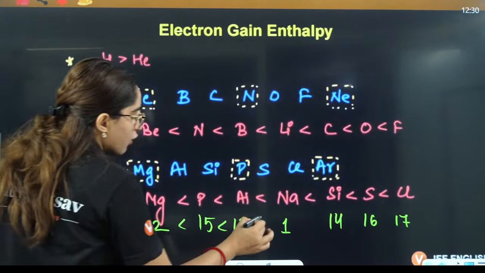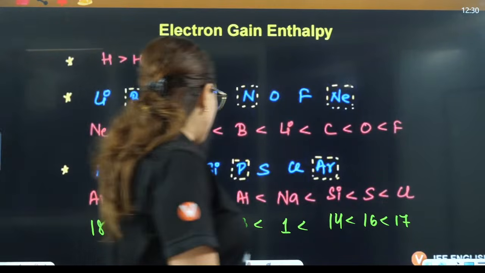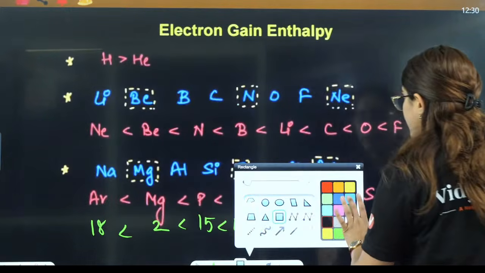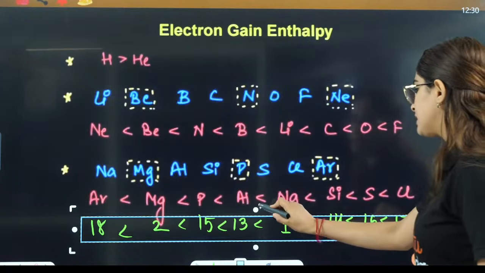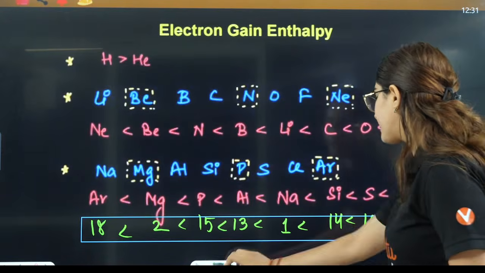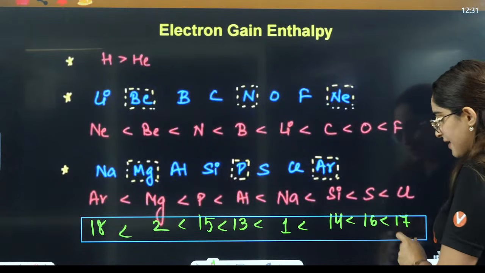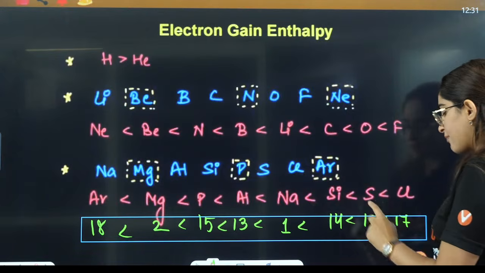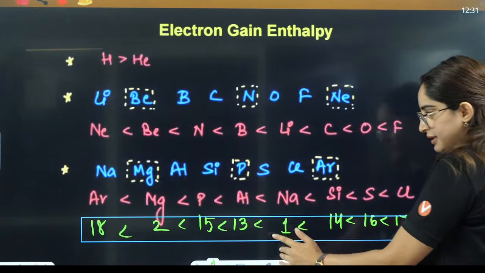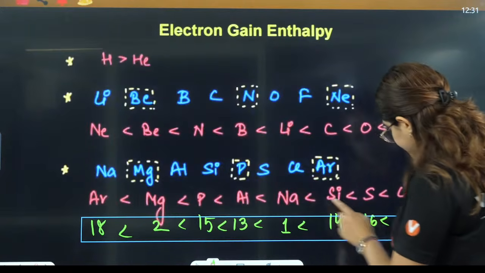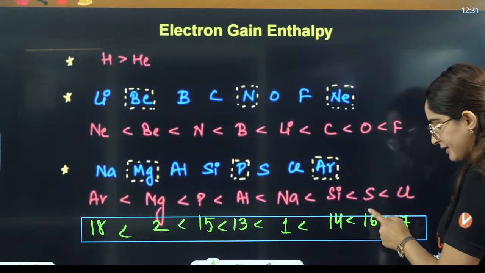That is how you can remember, so that you don't have to remember it individually. Either you can remember two trends or you can just remember this part here. That is 17, 16, 14, then 1, then 13, 15.